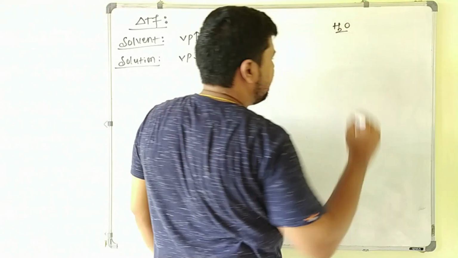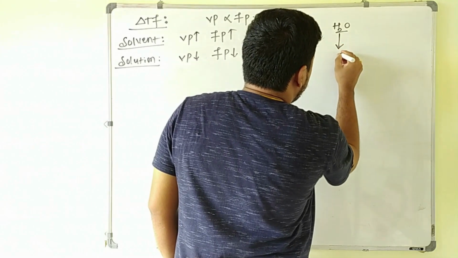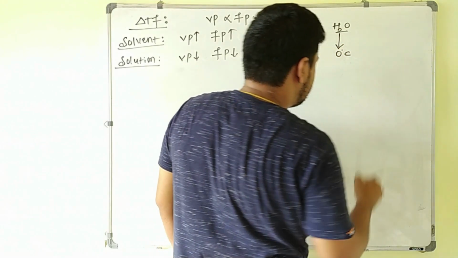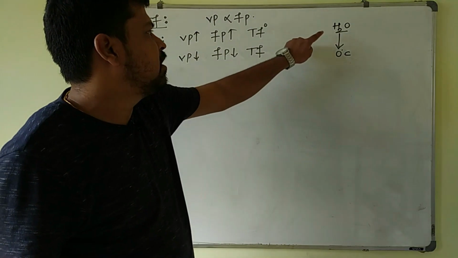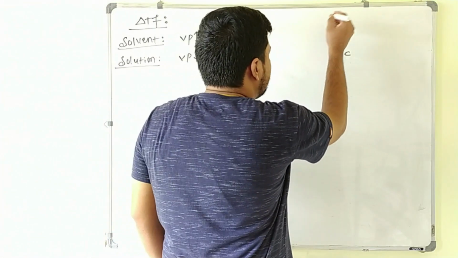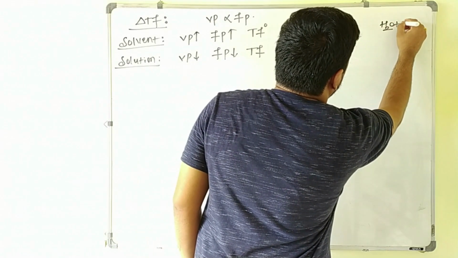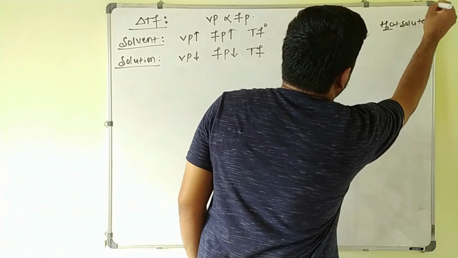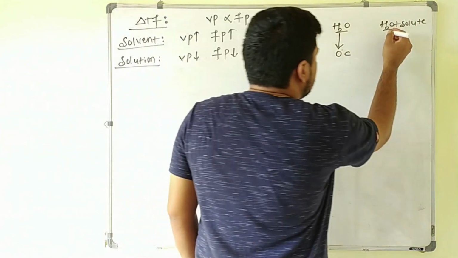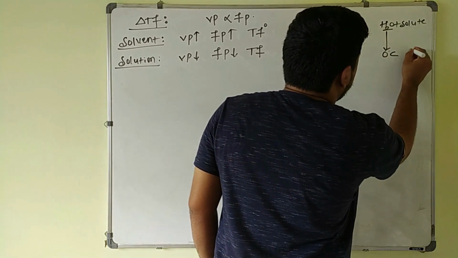Pure solvent water is taken. On cooling, this water freezes at 0 degrees Celsius. Its freezing point is what? At 0 degrees Celsius it will freeze. Suppose some non-volatile solute is added to water, that is water plus non-volatile solute, it becomes a solution. So this solution on cooling will not freeze at 0 degrees Celsius.